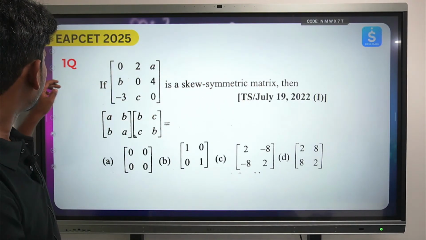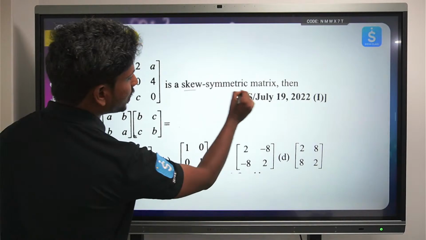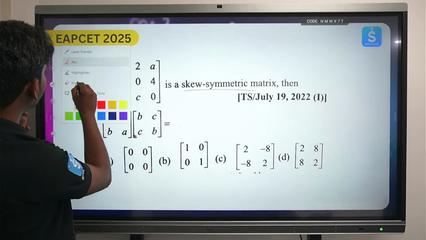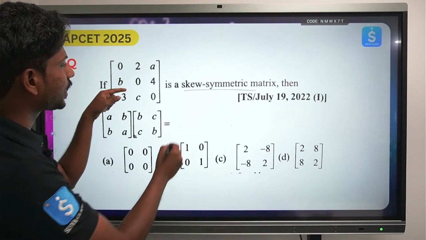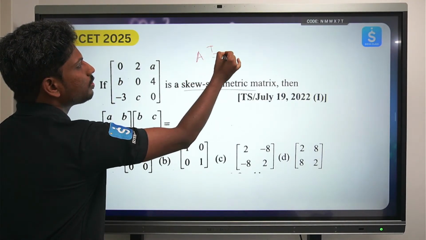So the next thing is, here you have a matrix called skew symmetric matrix. This matrix is in such a way that it is skew symmetric. Now, what is meant by skew symmetric? What is meant by saying that it is a skew symmetric matrix? Skew symmetric matrix means A transpose equals minus A.